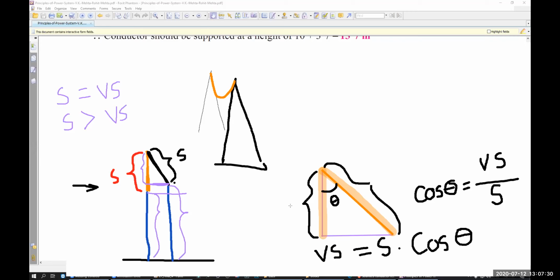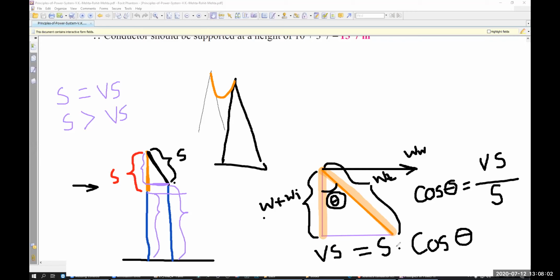The method is, we do not know the VS, we only know S, but we know something else. We know 90 degrees. We know W plus WI. This is WT. And in this case, this is WW, right? They have the same angle. If I can find out the same angle, we can find out the VS, right?